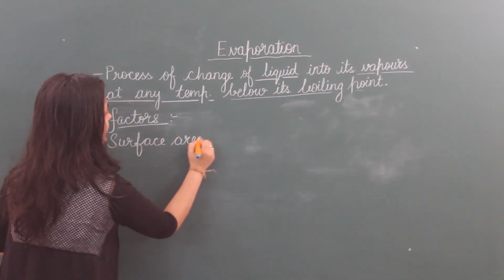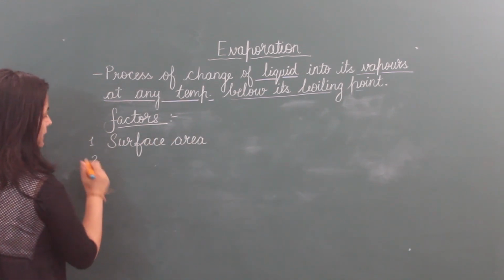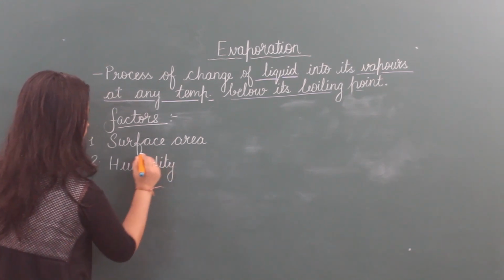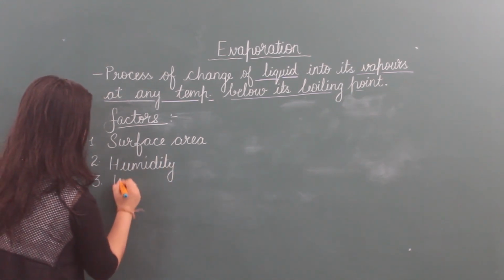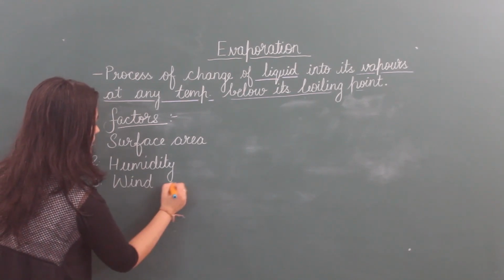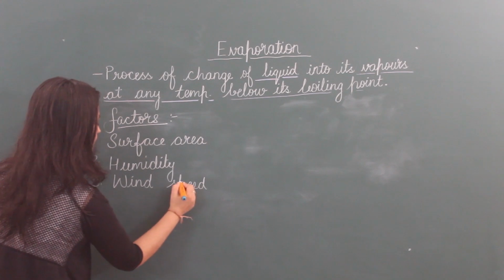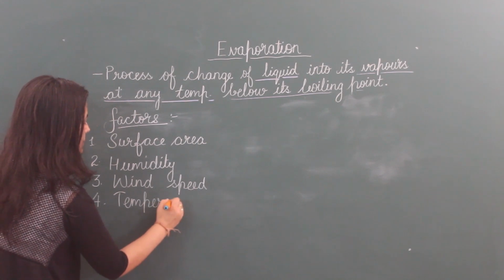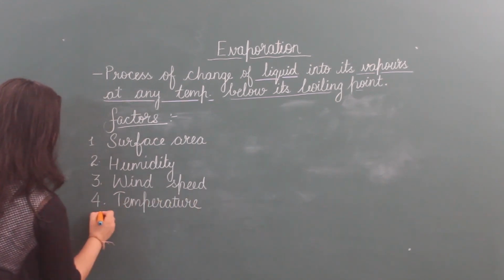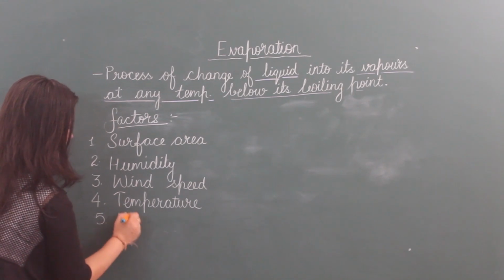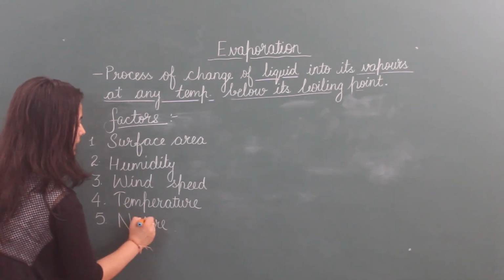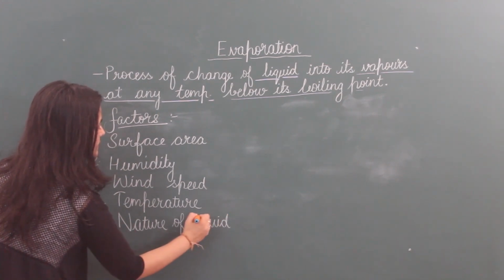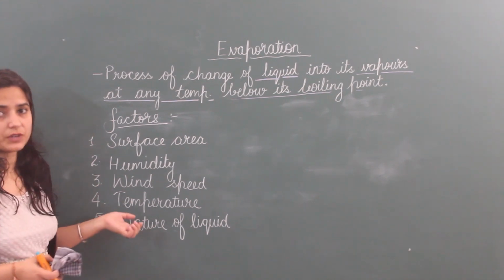First one is surface area. Second is humidity. Third one is wind speed. Fourth one, temperature. And fifth one, nature of the liquid that we are taking for the evaporation process. So I will discuss these one by one.